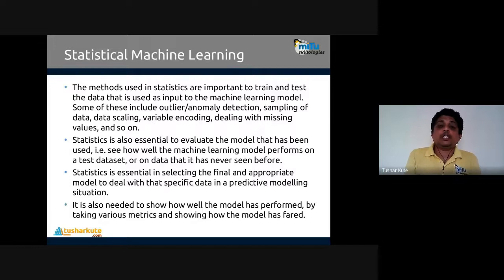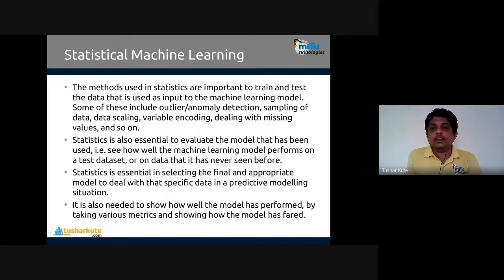Now, let us come to a terminology called statistical machine learning. Machine learning is a subset of artificial intelligence today. Maybe you have heard about it multiple times, or seen it as a subject of study. We'll talk about machine learning in detail and see how statistical learning and machine learning are connected together. The methods used in statistics are important to train and test the data that is used as input to the machine learning model.